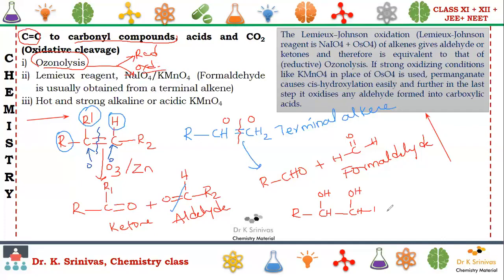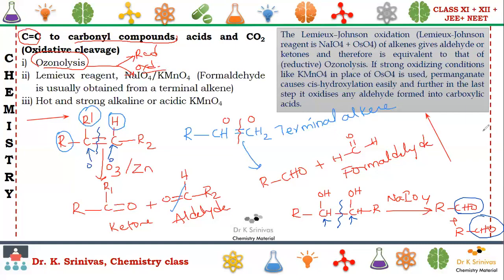If we react this with NaIO4, sodium periodate, then we get the compound like this, CHO here plus RCH. What is happening exactly here? Just simple breaking of this bond and oxidizing this into the corresponding aldehydes. This is the way we are going to convert.